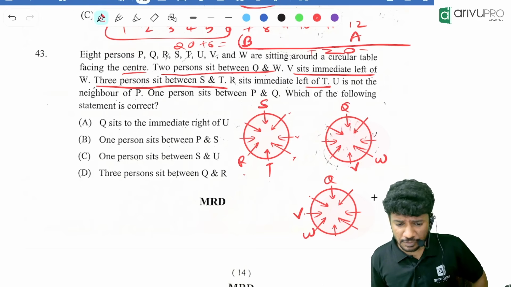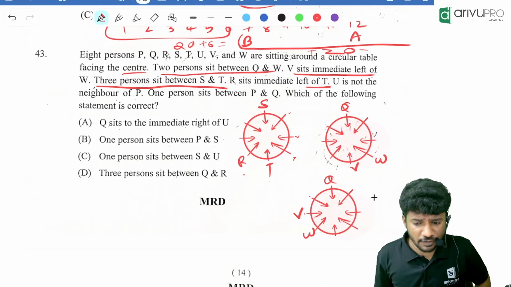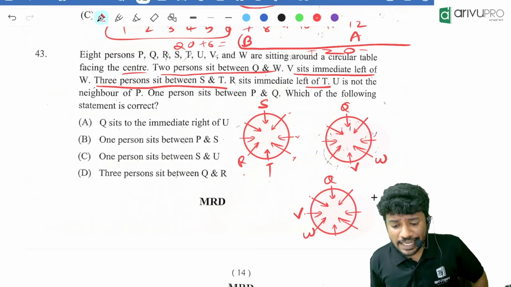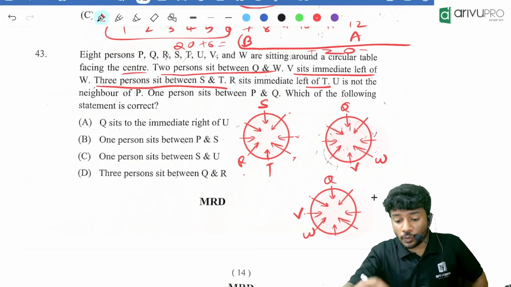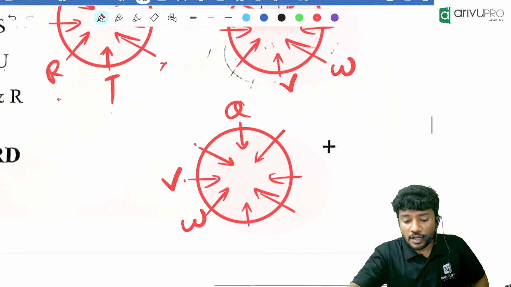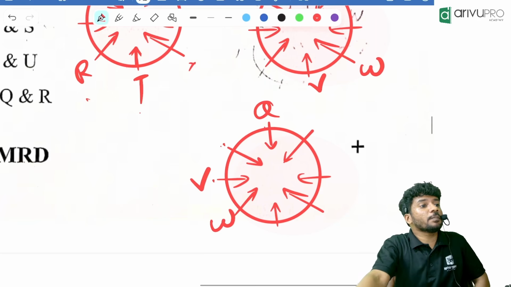Three persons are sitting between S and T. R is immediate left of T. U is not a neighbor of P. One person sits between P and Q. Now, if you look here, one person sits between P and Q.